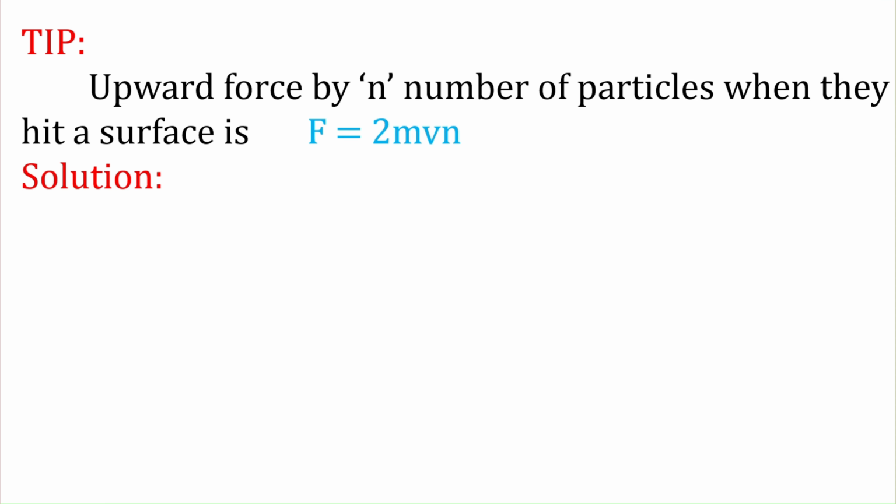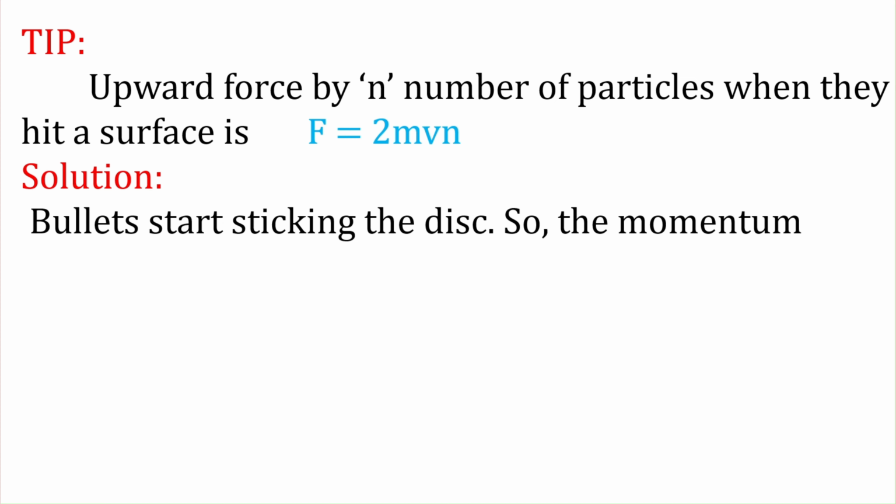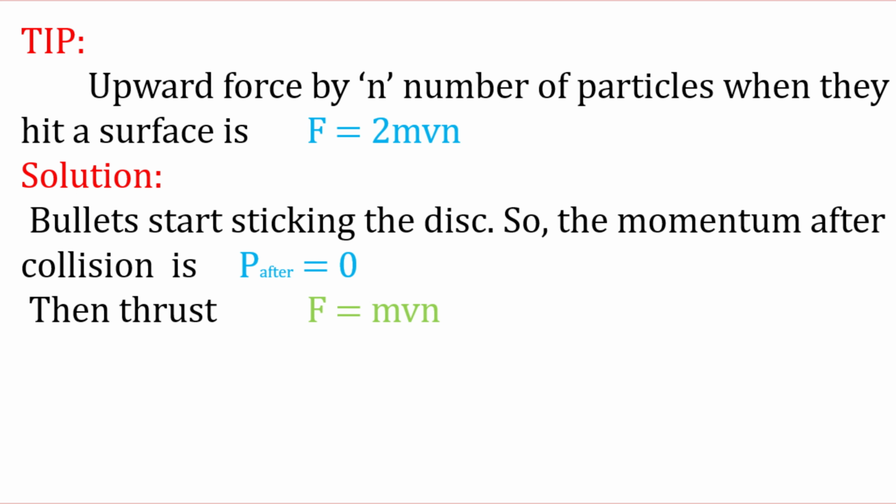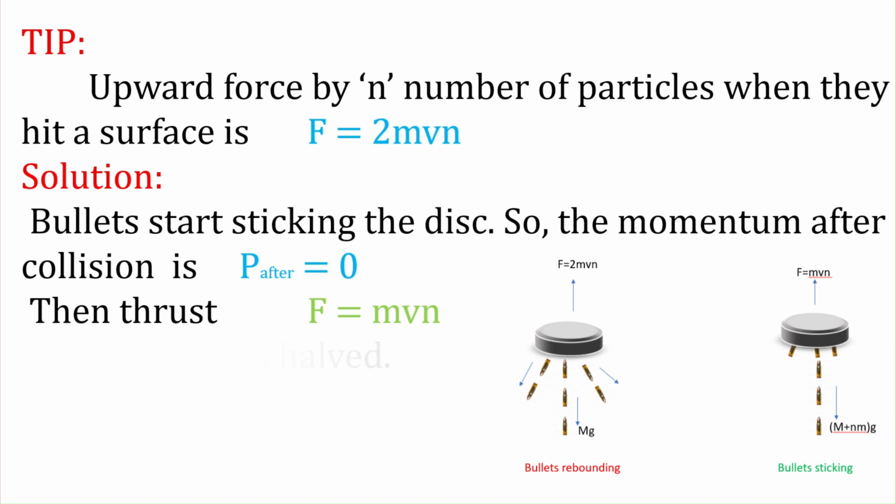Now, the solution. The bullets start sticking to the disk, so the momentum after collision is P after equals 0. Then the thrust is F equals mvn. To make the disk float, the thrust should be F equals 2mvn. You can see in the figure that the thrust is halved.